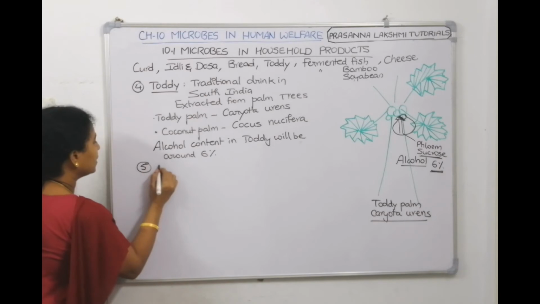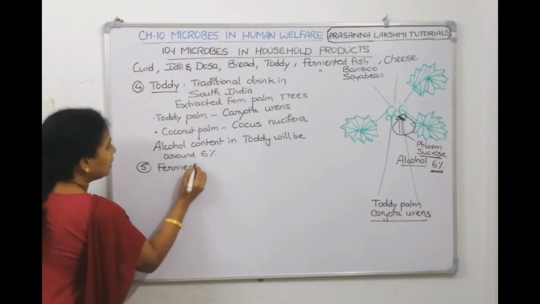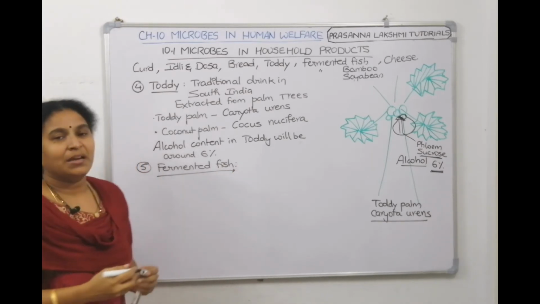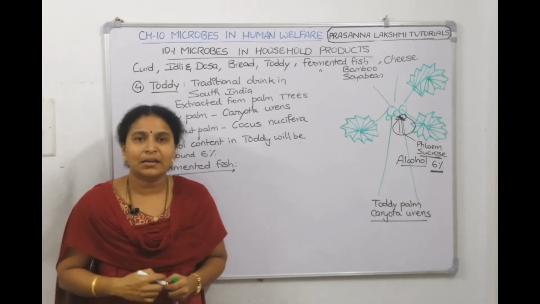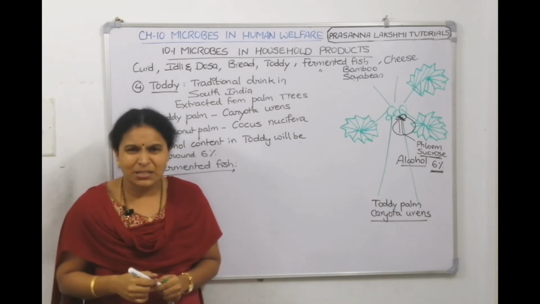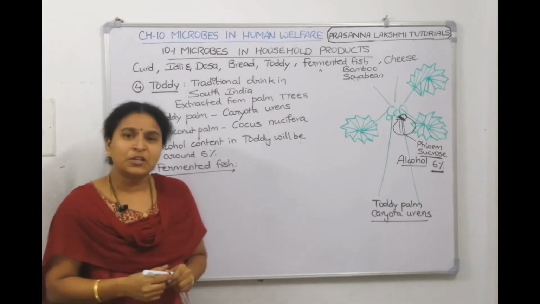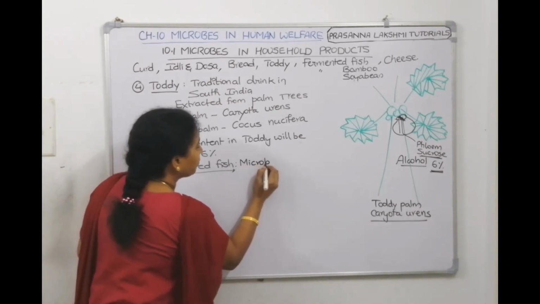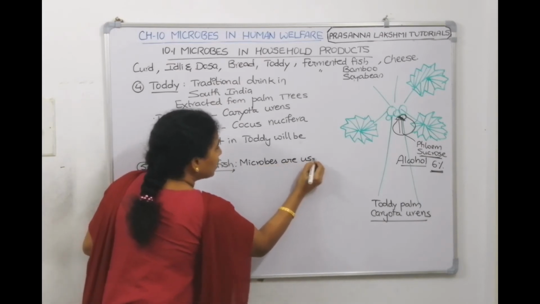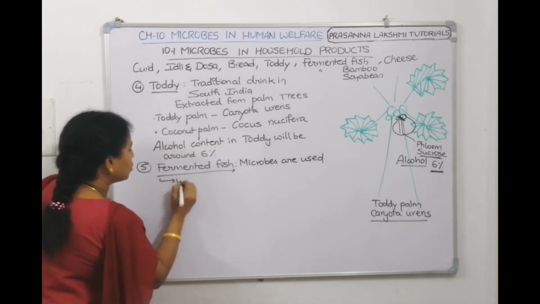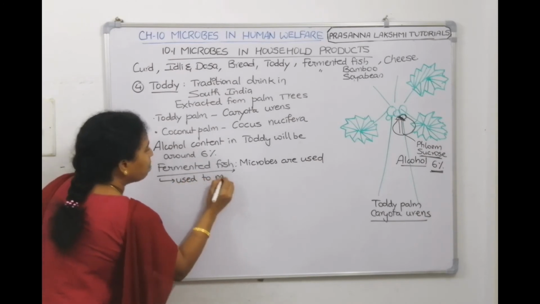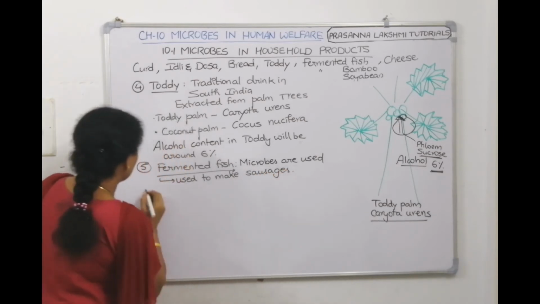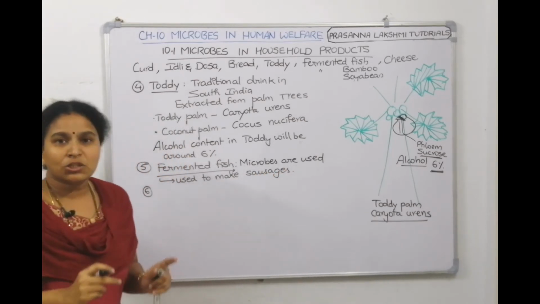Now let's go to the next one, fermented fish. So our fifth one is fermented fish. Now fermented fish in other countries, not in India, in other countries, from fermented fish they make sausages, and for fermenting the fish they use microorganisms. For fermented fish, microbes are used. And this fermented fish is used to make sausages. In China, Japan and all, they use these sausages.